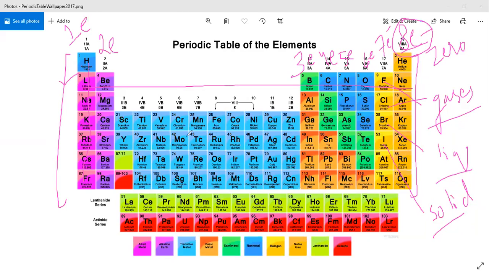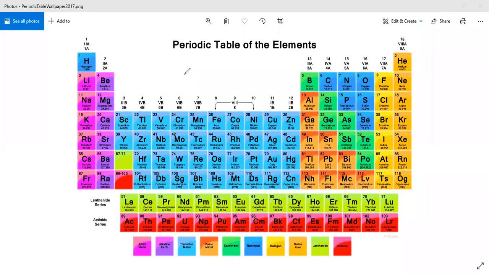react. So here you have seen that you have 18 groups, and elements in the same group have the same electronic configuration, and due to the same electronic configuration they have similar properties. Next we are going to discuss the salient features of the long form of the periodic table. What are the salient features of the long form of the periodic table? Let's see.